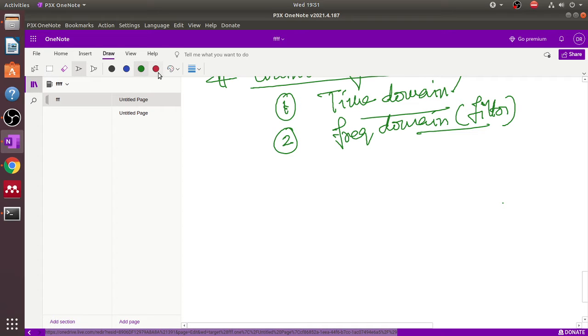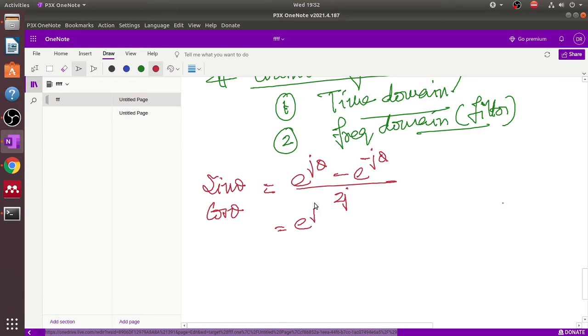Now we discuss two very important formulas for sine theta and cos theta. Sine theta is expressed by e to the power j theta minus e to the power minus j theta by 2j, and cos theta is expressed by e to the power j theta plus e to the power minus j theta by 2.